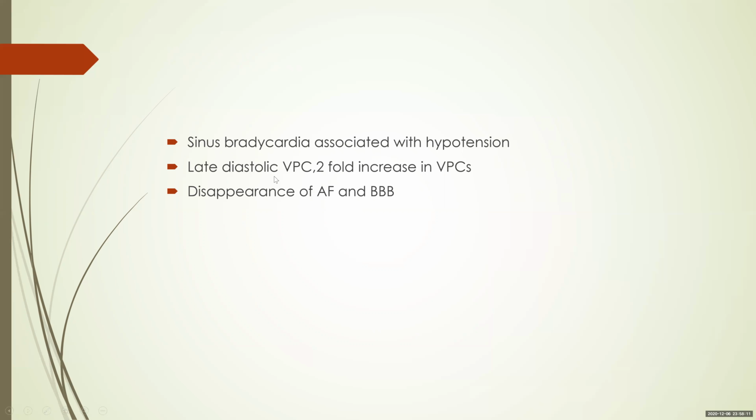Late diastolic VPCs, which occur after the P wave has been inscribed, or a twofold increase in VPCs, which is ventricular ectopics, are also soft signs for reperfusion. Disappearance of AF. Suppose you have an MI with AF and the AF reverts, you can probably say it has reperfused. Let's say you have an anterior wall MI with a right bundle branch block, which indicates a proximal LAD occlusion. Post lysis, your right bundle branch block has resolved. This is also a soft sign for reperfusion.